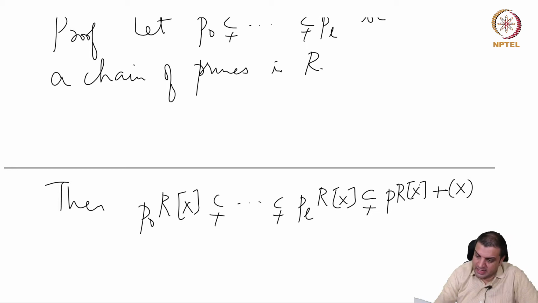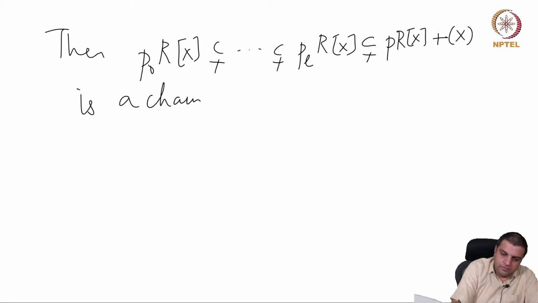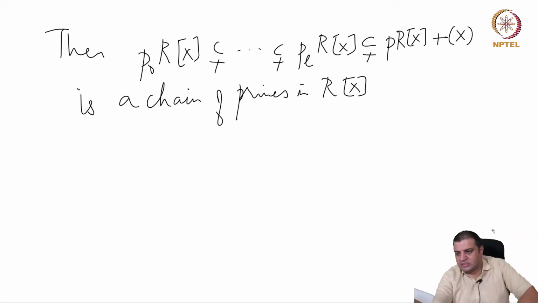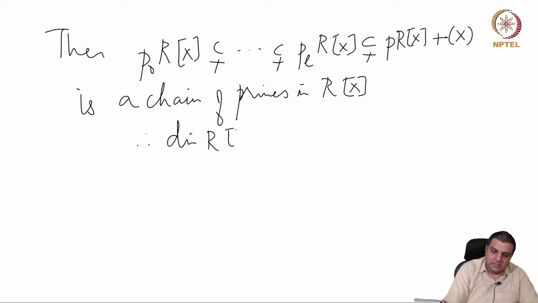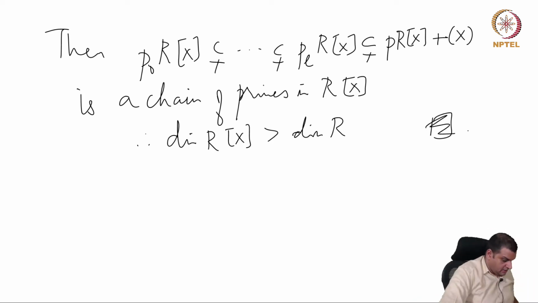So R[x] modulo this prime ideal is just R mod P, so it's a domain. So this is a chain of primes in R[x]. So for every chain there's a chain of length at least one more. Therefore, dimension of R[x] is bigger than or equal to dimension of R. So this is the general situation.